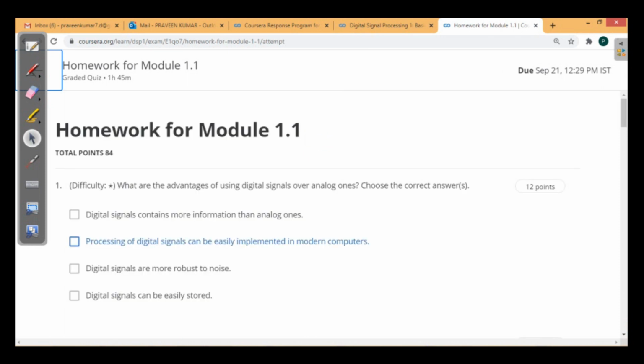See the first question. What are the advantages of using digital signals over analog? The digital signal contains more information than the analog. No, when you are converting the analog signal into the digital form, we need to perform the sampling and the quantization. In the quantization, there is a quantization error, so there is a loss of information. So compared to the digital, analog contains more information. So the first one is simply wrong.